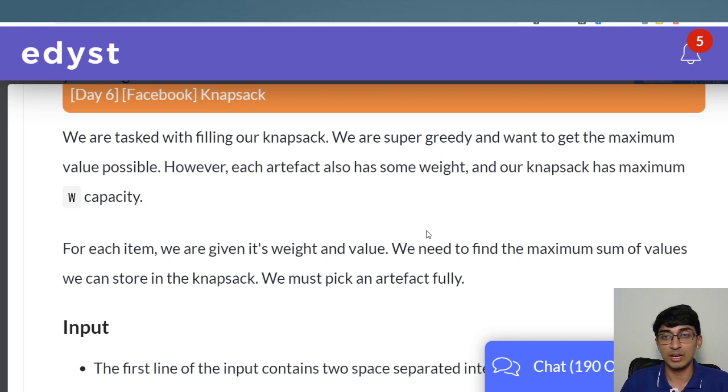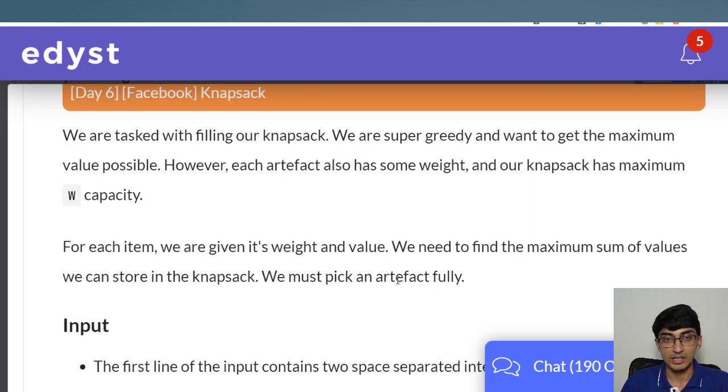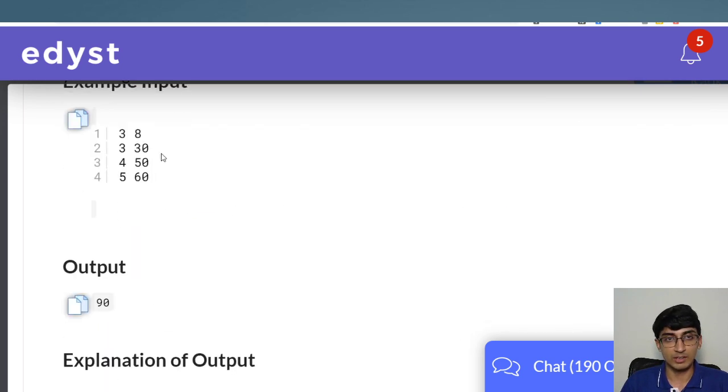We also can't use an artifact halfway. It has to be used fully, as mentioned here. And we need to find the maximum value we can store in the knapsack such that the weight is still under the capacity. If you look at the example given, we have 8 as the maximum capacity of the knapsack. 3 artifacts are possible. One has weight 3, another has weight 4, another has weight 5, and the values are 30, 50 and 60 respectively.